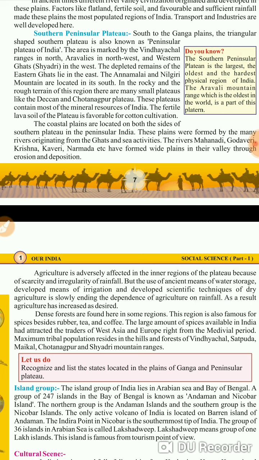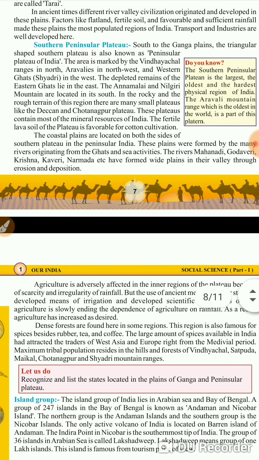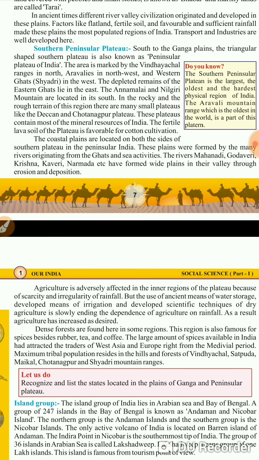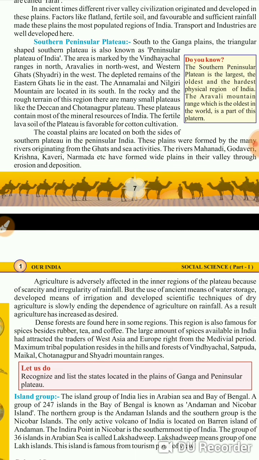In the rocky and rough terrain of this region, there are many small plateaus like the Deccan and the Chota Nagpur plateau. These plateaus contain most of the mineral resources of India. Actually, we have discussed so many times what the actual meaning of plateau is.